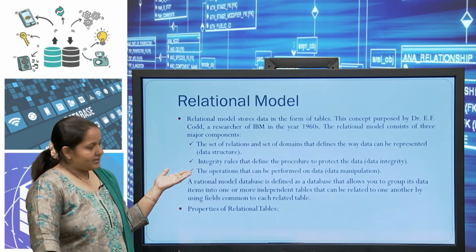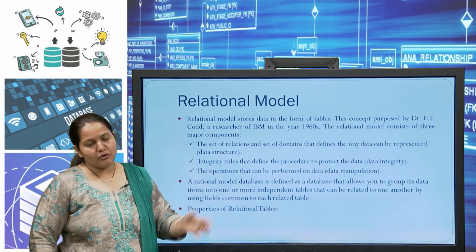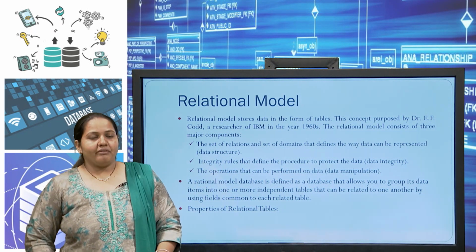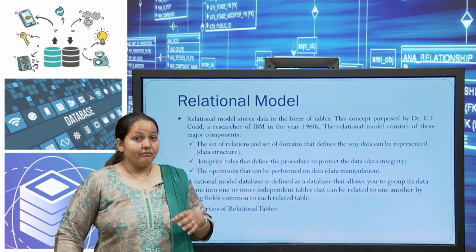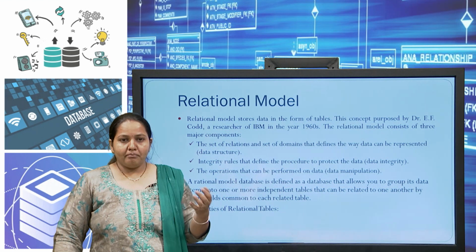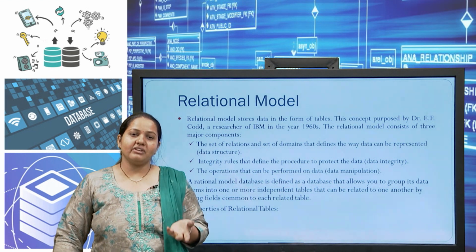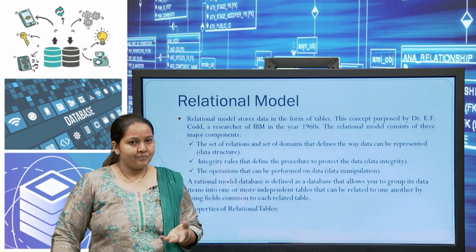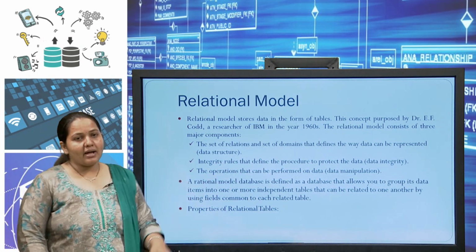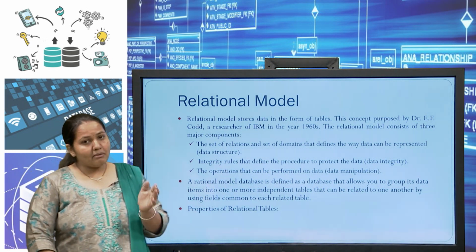And third, the most important component, that is the operations that can be performed on your data. Which types of operations we can perform for manipulation of data? The users of a DBMS are different, and different users have different types of access to the data. So, we have to define these data manipulations with the operations defined by the users.